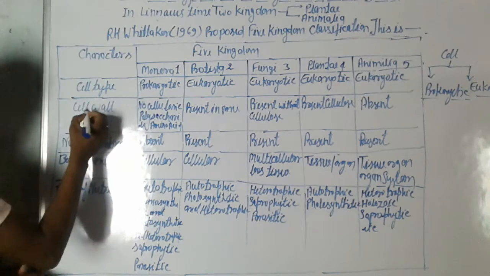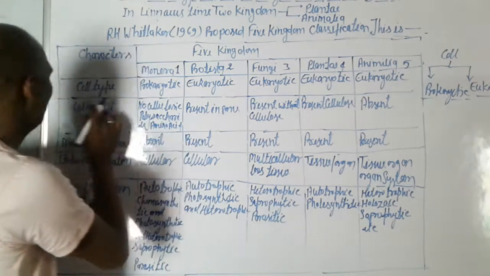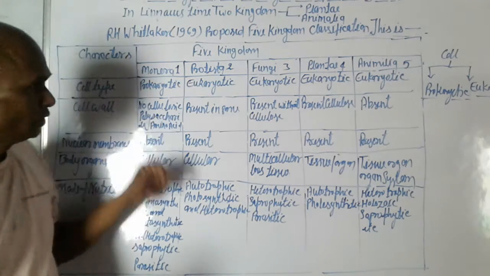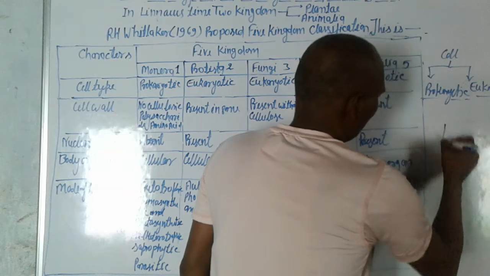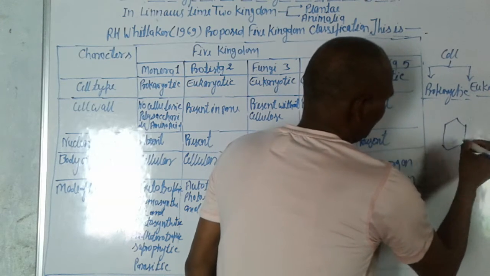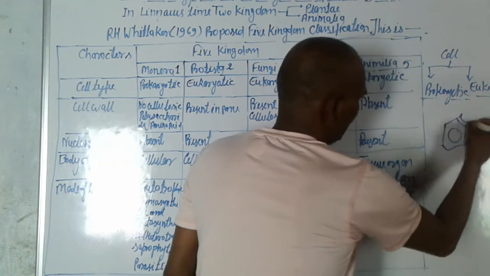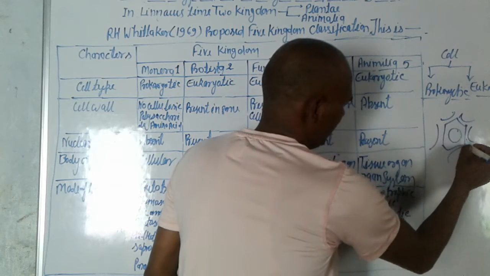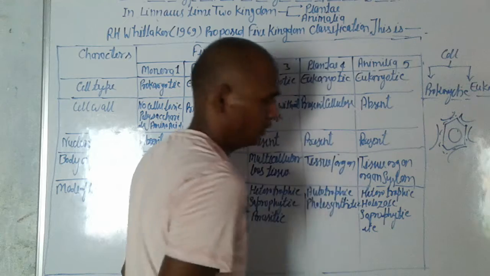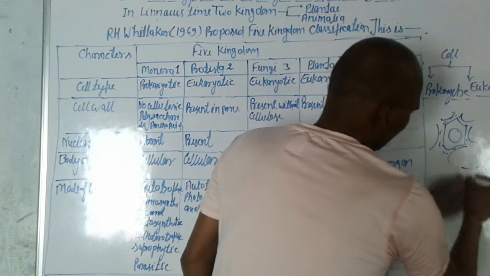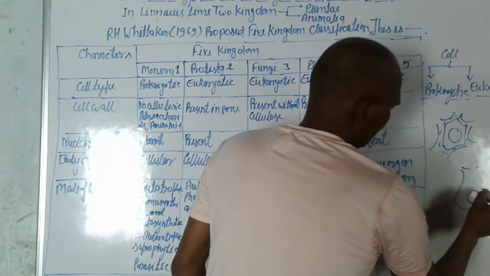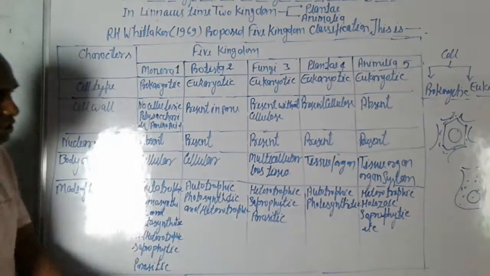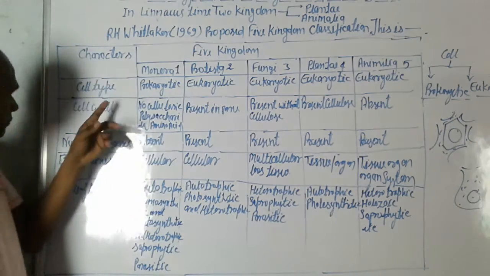Second is the cell wall. We know about the cell wall. This is the plant cell and its outer part is the cell wall. And this is the animal cell, which has no cell wall. So we discuss the cell wall.